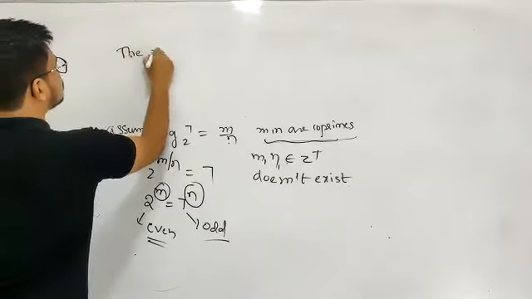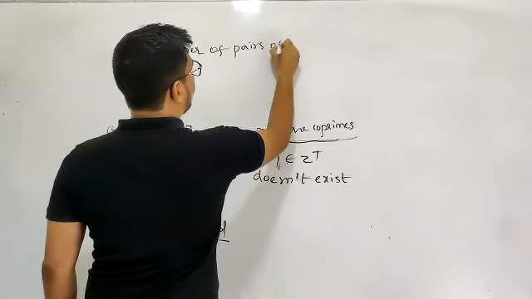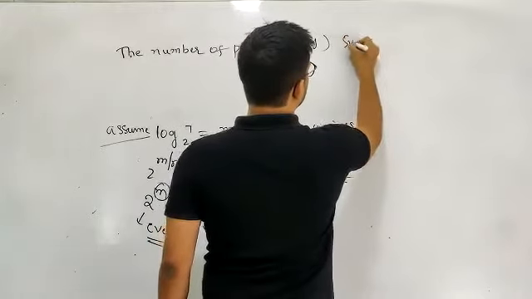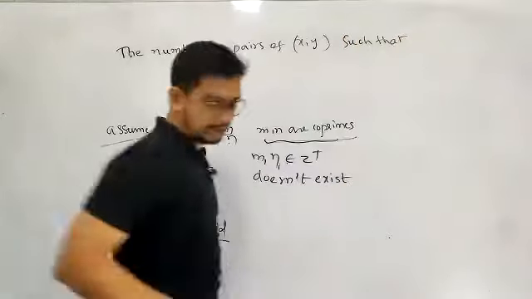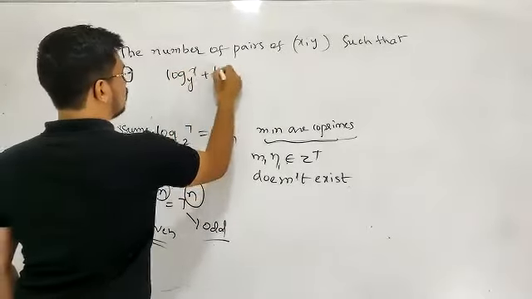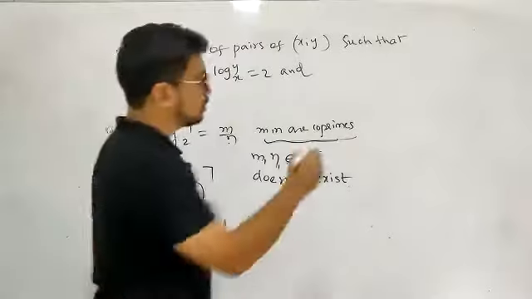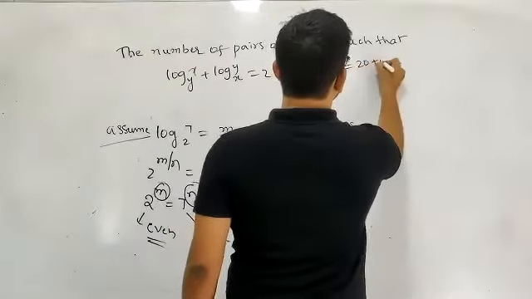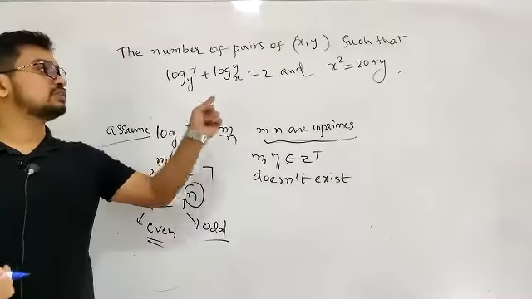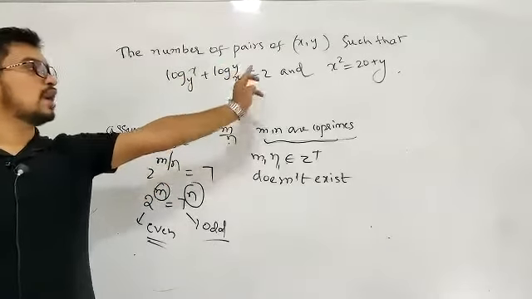The next question is something like this: the number of pairs of x, y such that log x base y plus log y base x is equal to 2 and x square is equal to 20 plus y. So I want the number of pairs of integers x, y such that log x base y plus log y base x is equal to 2 and x square is equal to 20 plus y.